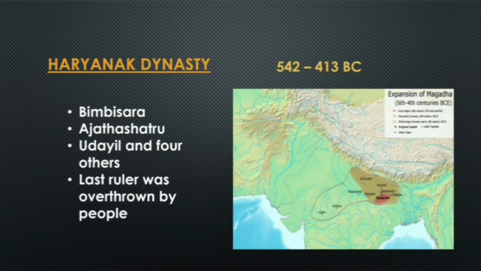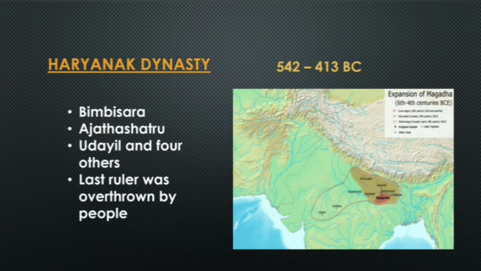In Magadh, several dynasties came to power, and the first one was the Haryanak Dynasty under Bimbisara. The Haryanak Dynasty lasted from 542 to 513 BC. It was established by Bimbisara, and next was his son Ajatashatru. Bimbisara expanded Magadh to a greater region by marriage alliances.